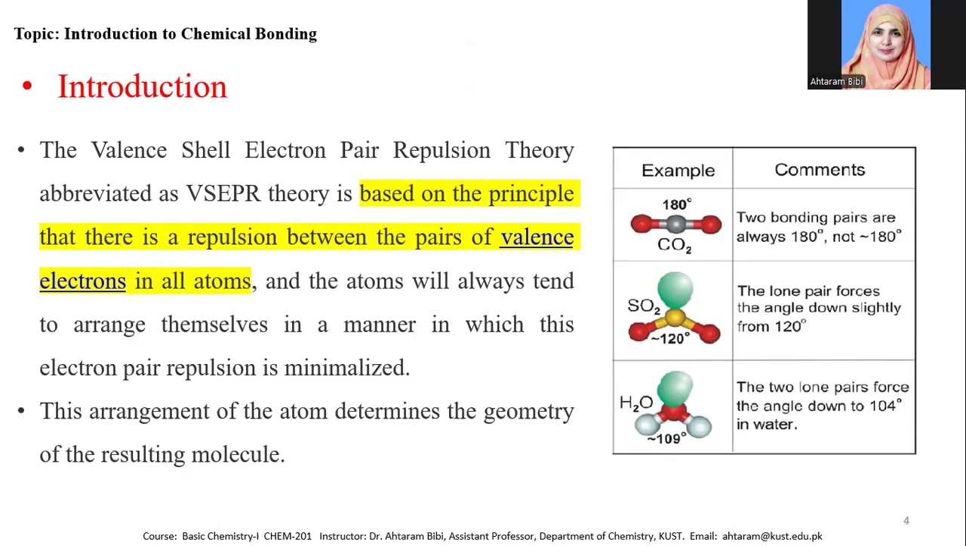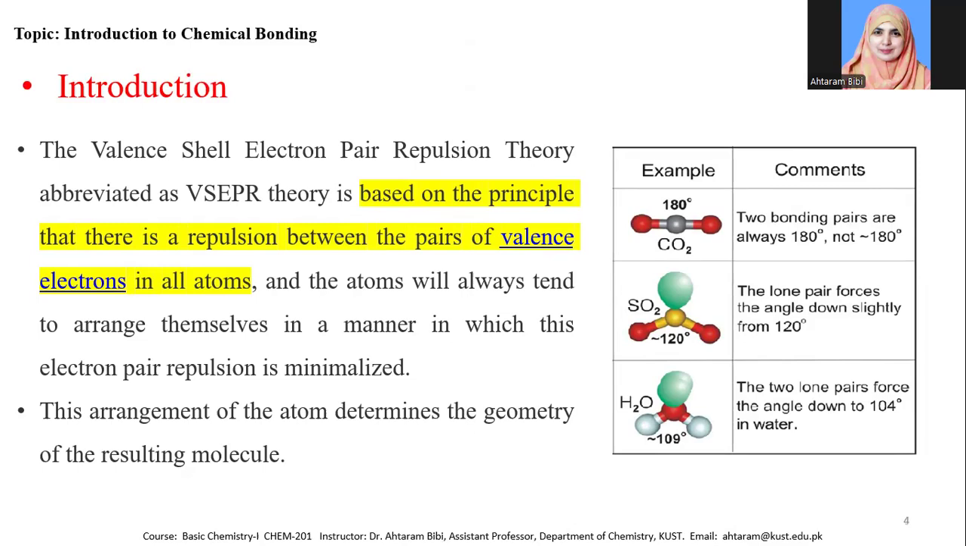For example, we can see over here many examples. First example is the carbon dioxide molecule. In the carbon dioxide molecule, we can see that the carbon is doubly bonded with the oxygen atoms, and they are at maximum distance. And at maximum distance, they are at 180 degrees angle. So when they are at 180 degrees, they are at maximum distance, and the repulsion is minimum, and it gives a linear geometry to the carbon dioxide molecule.